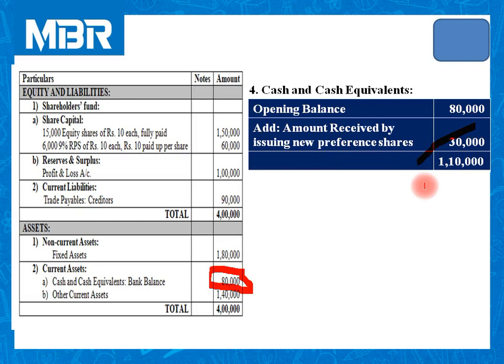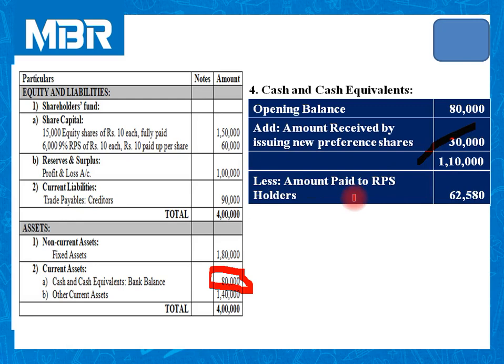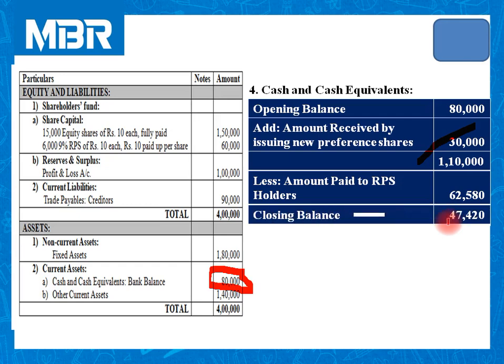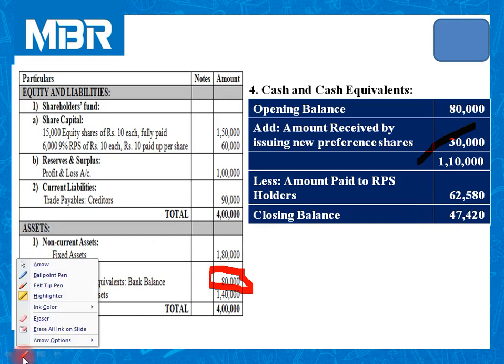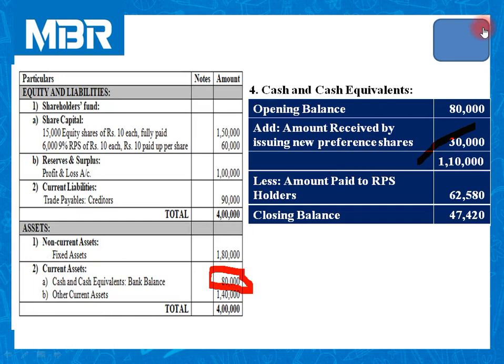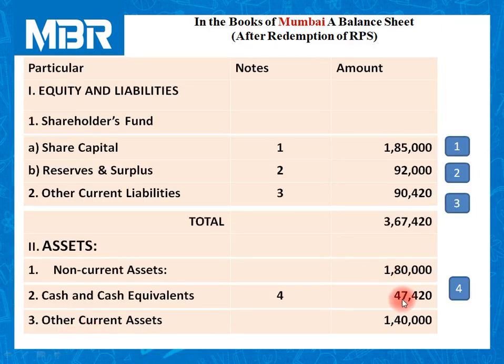So total 1,10,000, less we have paid 62,580 to preference holders. So the closing balance of bank account is 47,420. This 47,420 is mentioned here separately.